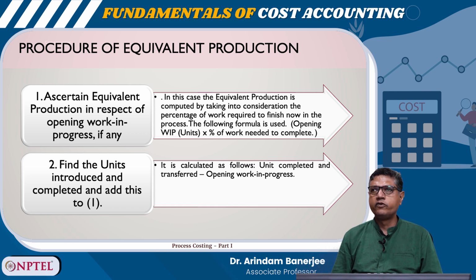In this case, the equivalent production is computed by taking into consideration the percentage of work required to finish now in the process. The following formula is used: opening WIP units into percentage of work needed to complete. Number 2, find the units introduced and completed and add these to 1. It is calculated as follows: units completed and transferred minus opening WIP.